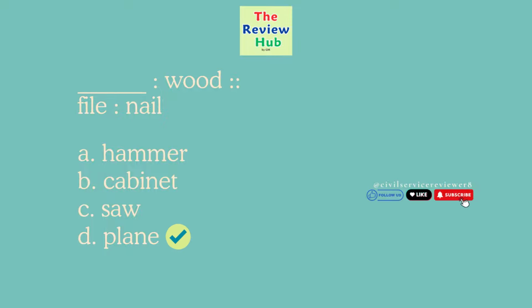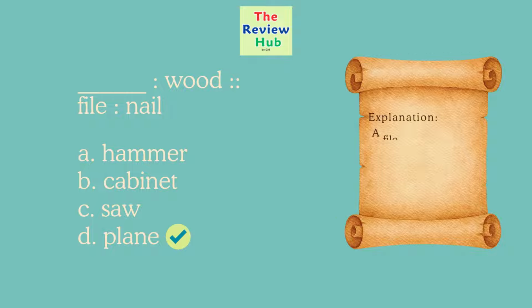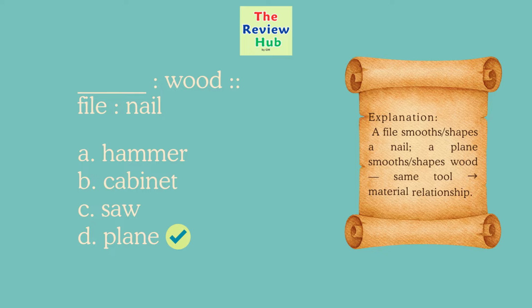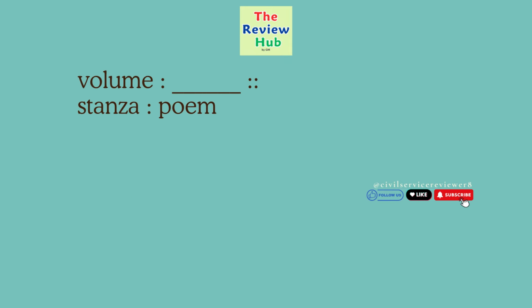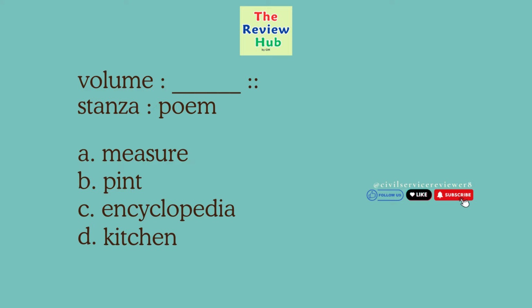The correct answer is D. Plane. A file smooths and shapes a nail. A plane smooths and shapes wood. Same tool, material relationship. Volume is to blank, stanza is to poem. A. Measure. B. Pint. C. Encyclopedia. D. Kitchen.